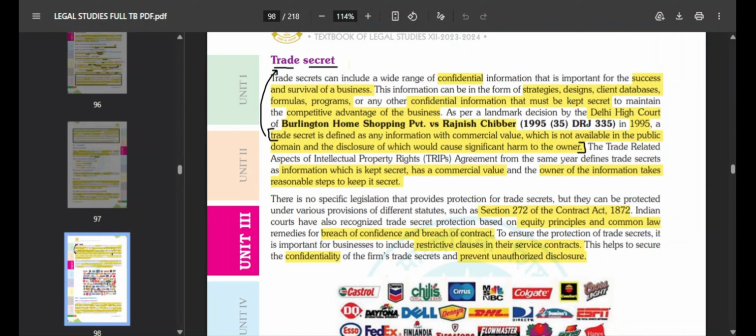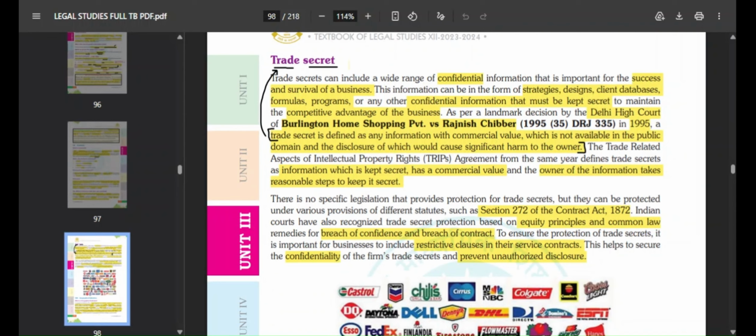This information can be in the form of strategies. It can be strategies that a business wants to adopt in the future or has adopted. It can be in the form of designs, client databases, formulas, programs they are using, or any other confidential information that has to be kept secret to maintain the competitive advantage of a business. So there was a landmark decision made by the Delhi High Court in Burlington Home Shopping Private Limited versus Rajneesh Chibber.